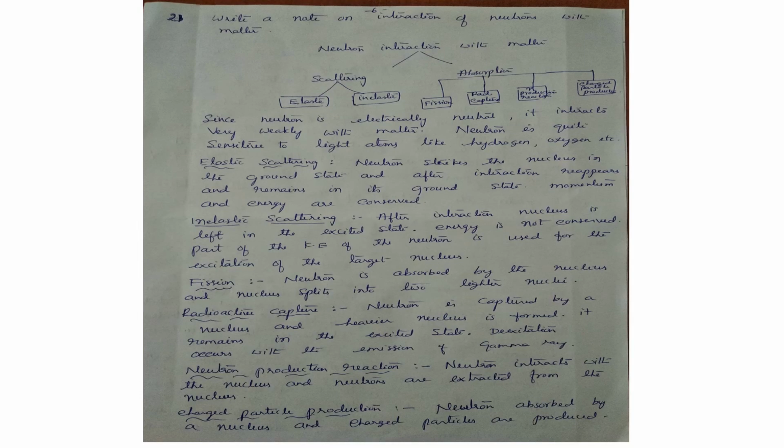Now write a note on the interaction of neutrons with matter. How does a neutron interact with matter? The two main types of this interaction are scattering and absorption. When a neutron interacts with the nucleus, it may undergo scattering, and that scattering may be elastic or inelastic. Elastic means that after collision the neutron gets scattered, and the nucleus also remains as it is, without any change in energy or momentum. If the energy changes, the scattering is called inelastic.